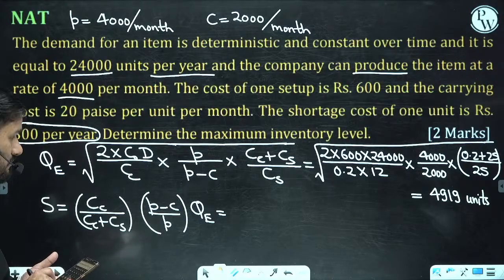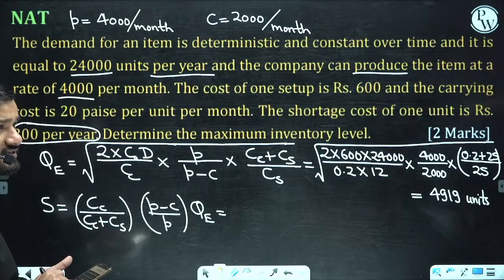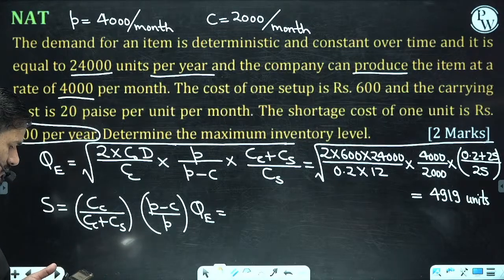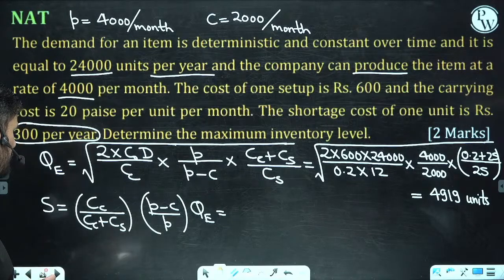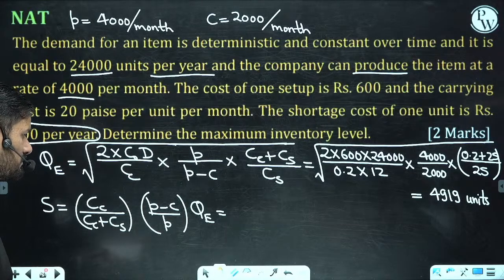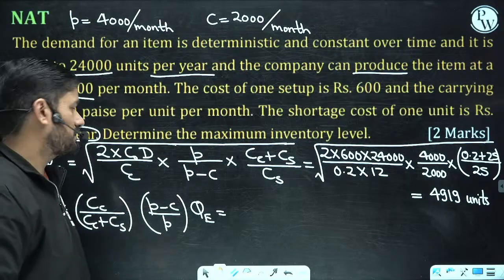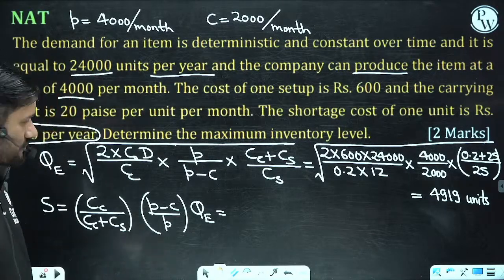Multiply by 4919. How much is this value coming out? Please check. CC plus CS, P minus C upon this. What is the value? P minus C upon P. Please find out this value.